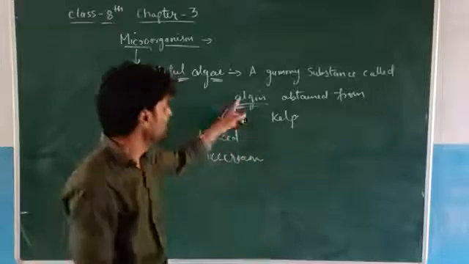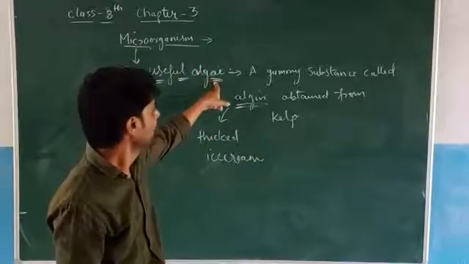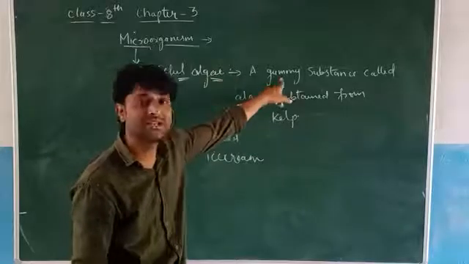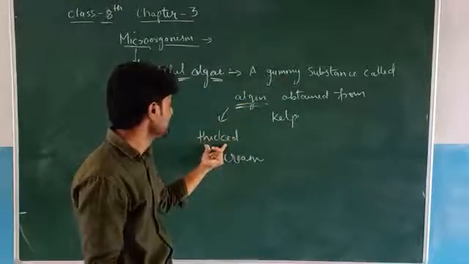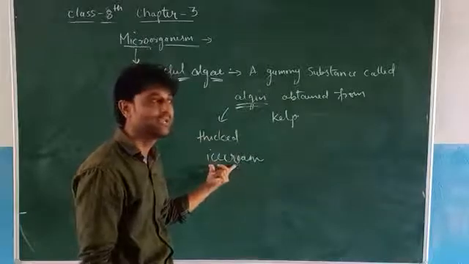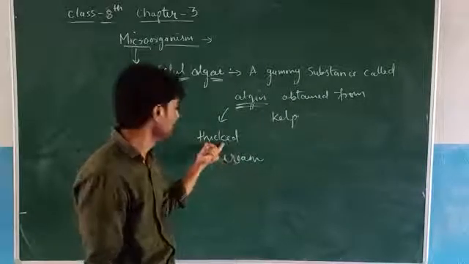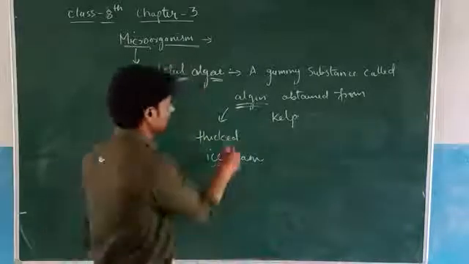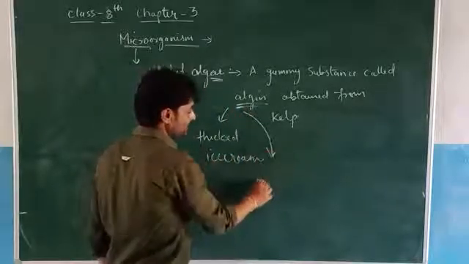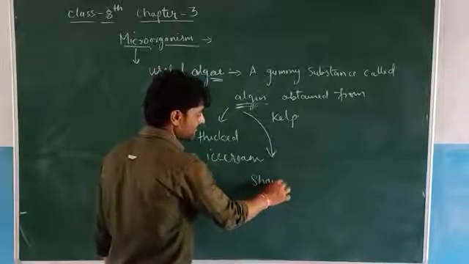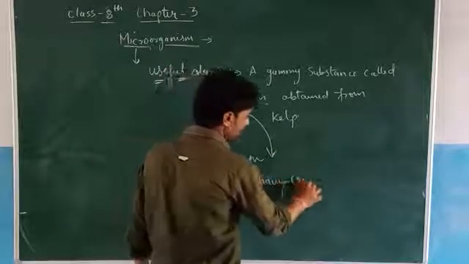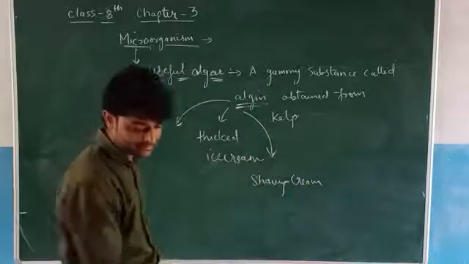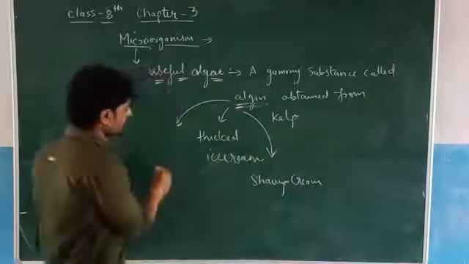Here, algin is obtained from algae, or we can say kelp of the algae. It is a gummy substance, and it is used in ice cream to thicken it. Clear? Next, this algin is also used in shaving cream and also in cosmetic items.